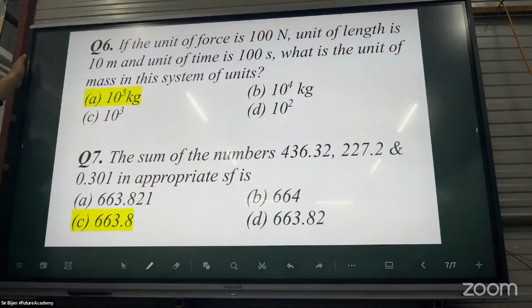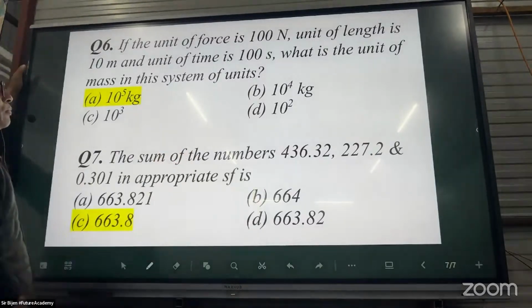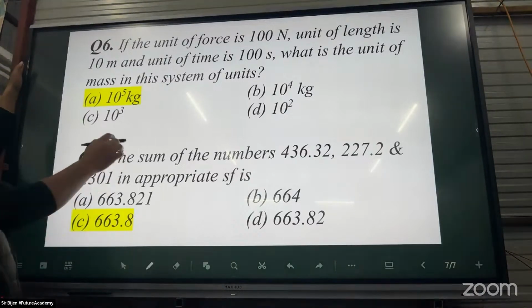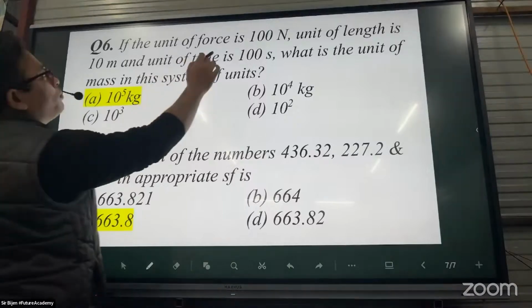If the unit of force is 100 Newton, unit of length is 10 meter, and unit of time is 100 second, what is the unit of mass in this system? They are asking us to find the unit of mass, the relation of mass in terms of force. Assume that force should be what?